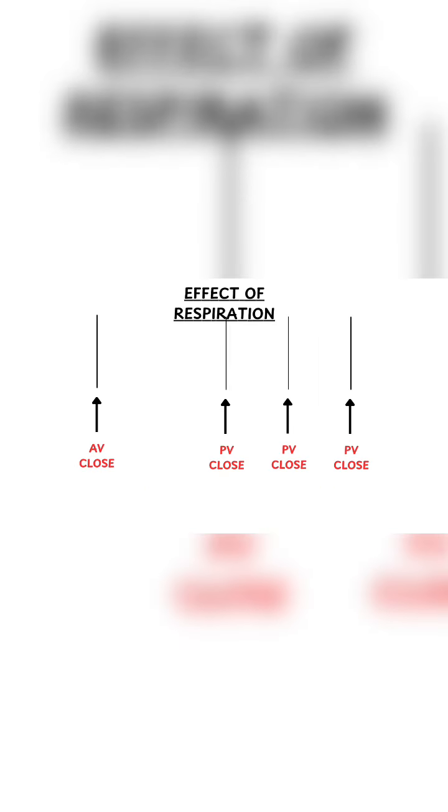The gap between closure of the aortic and pulmonary valves is 30 milliseconds. Effect of respiration on S2: usually the pulmonary valve is affected by respiration. During inspiration, pulmonary valve closure is delayed, and during expiration it closes early.